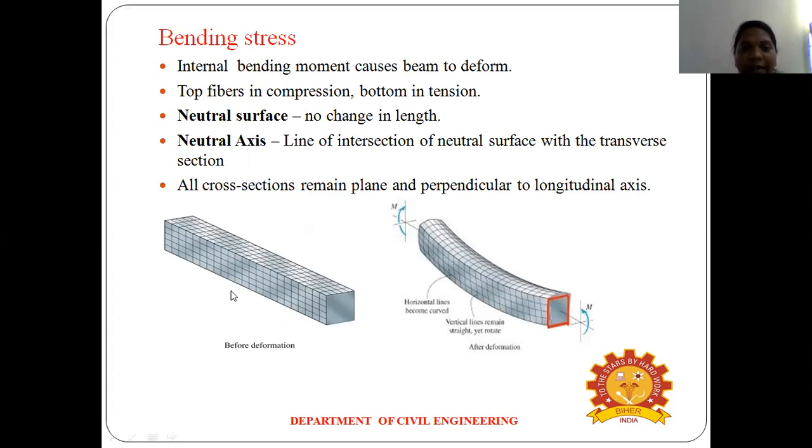The first one, internal bending moment causes the beam to deform. So due to the external load the beam will be deformed. This is the first one.